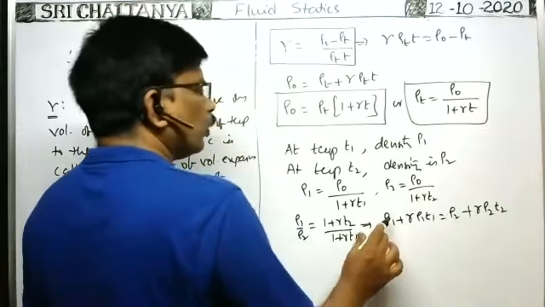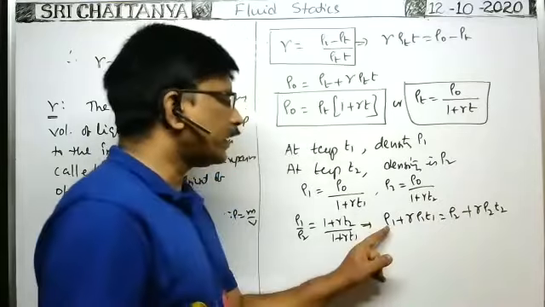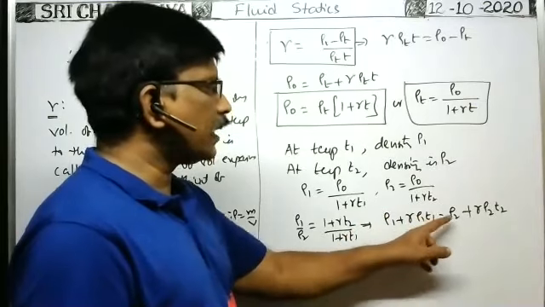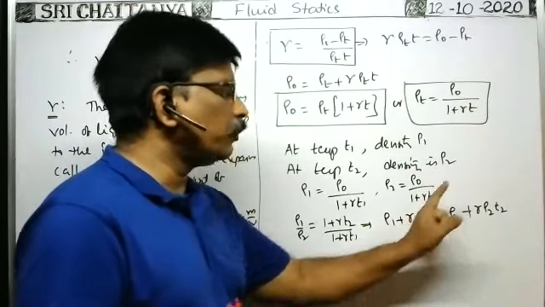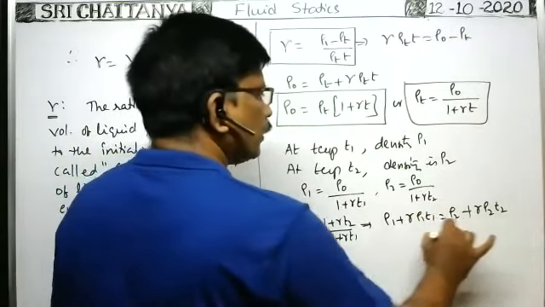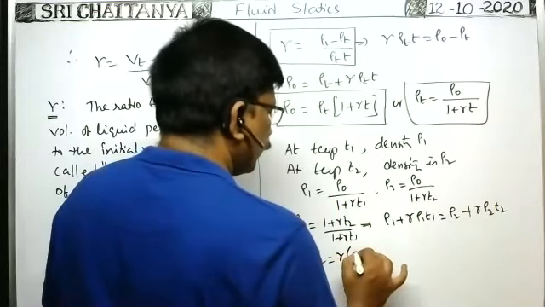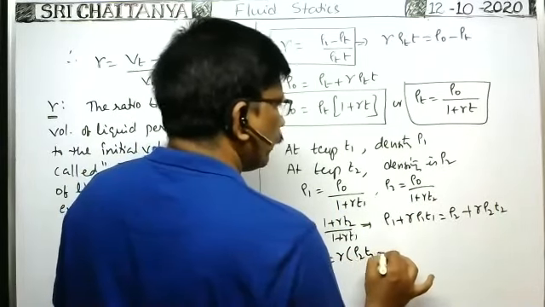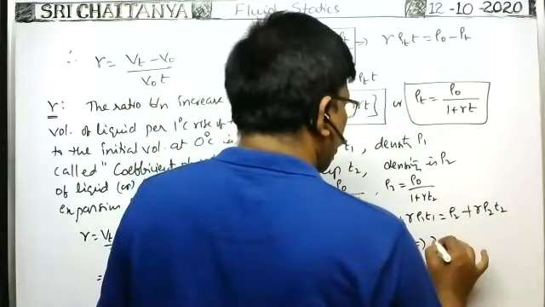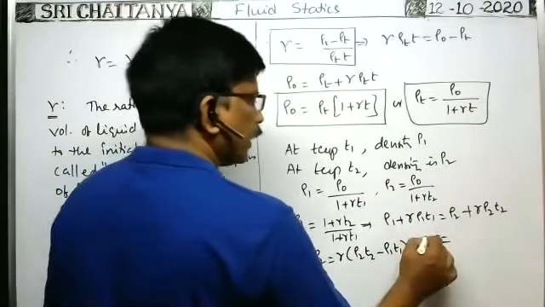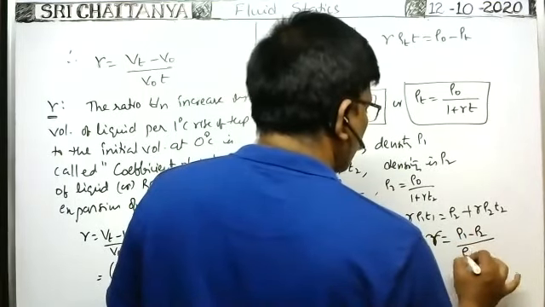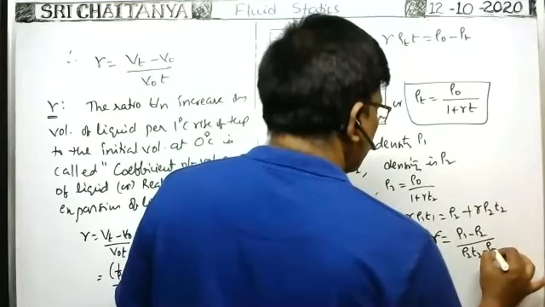Here, is ρ1 more or ρ2 more? It is at lower temperature. At lower temperature, as the volume is less, density is more. That's why ρ1 is less than ρ2. So you bring ρ2 to the left and this you bring to the right. Therefore, ρ1 minus ρ2 is equal to, taking γ common, ρ2T2 minus ρ1T1. Therefore, we need γ. γ is equal to ρ1 minus ρ2 by ρ2T2 minus ρ1T1.